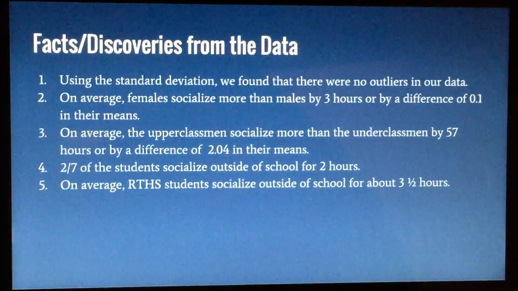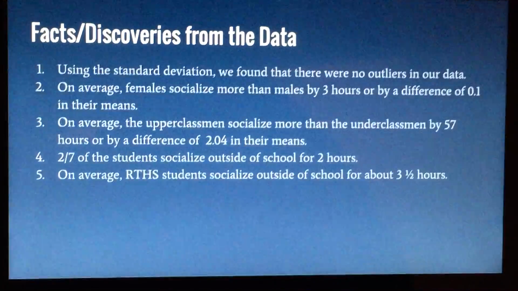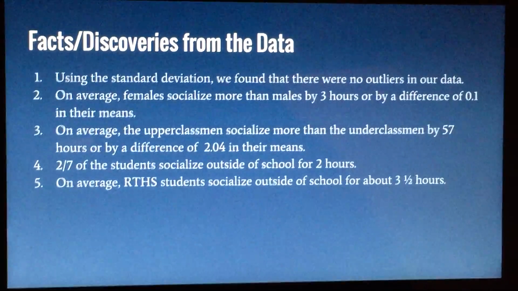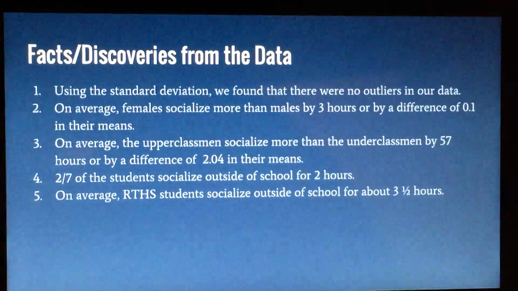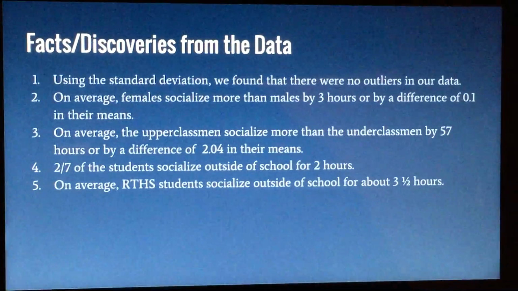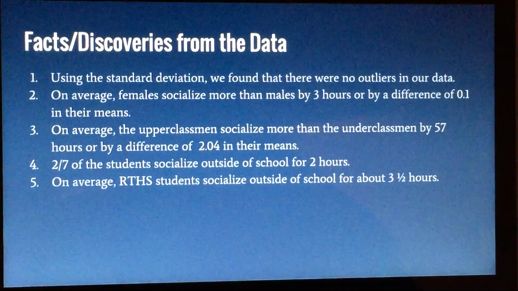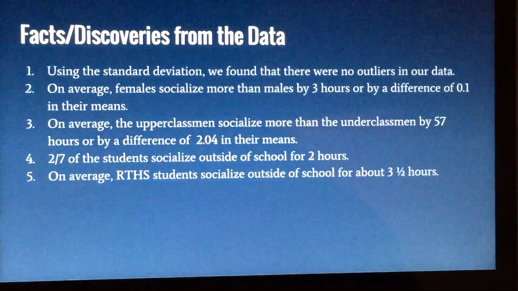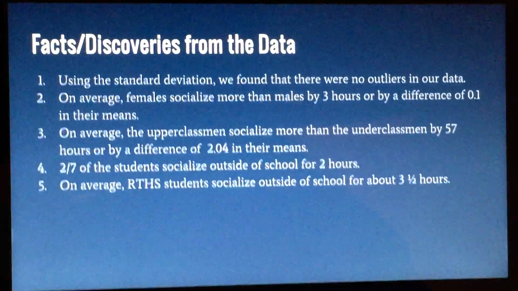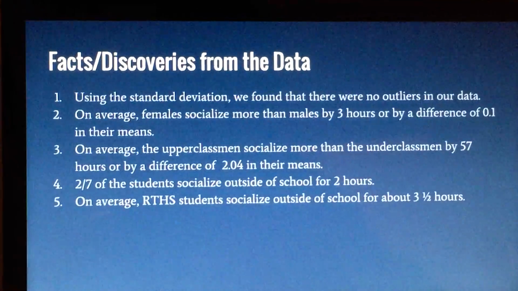So, a few facts and discoveries that we found from our data was that using the standard deviation, we found that there were no actual outliers in our data. On average, females socialize more than males by 3 hours, or by a difference of 0.1 in their means. On average, the upperclassmen socialize more than the underclassmen by 57 hours, or by a difference of 2.04 in their means. 2/7 of the students socialize outside of school for 2 hours. And on average, our RTHS students socialize outside of school for about 3.5 hours.